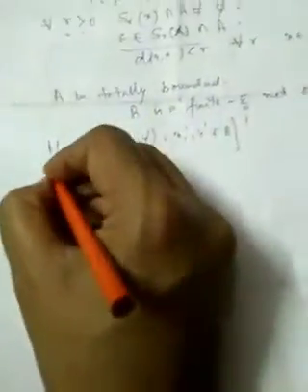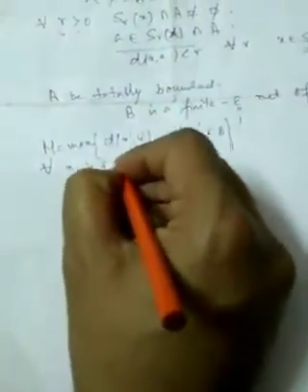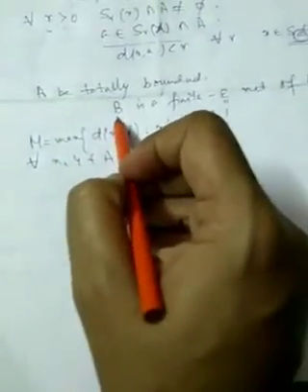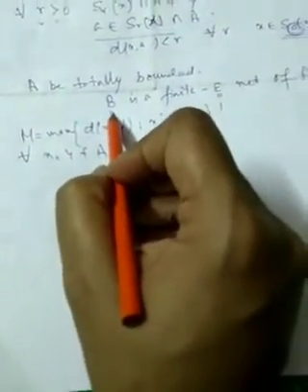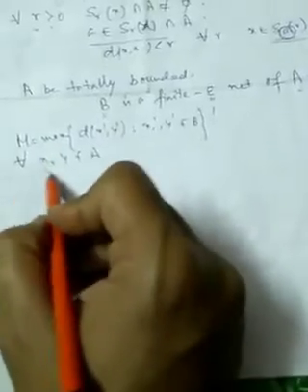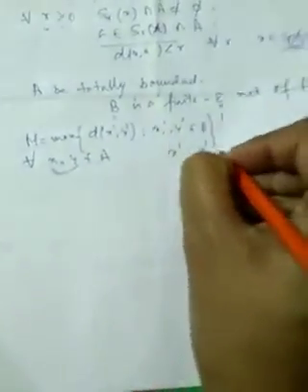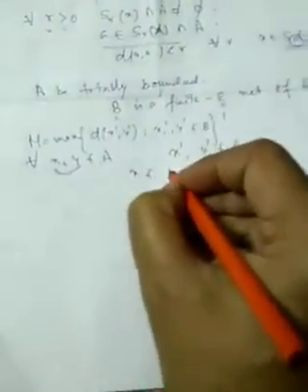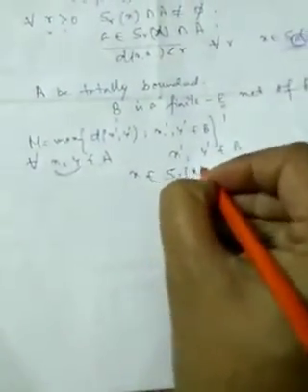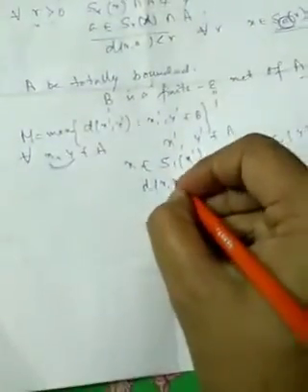Now for every x and y from A, as B is the finite epsilon net, or rather 1-net, if we choose any 2 points, then there exist points x' and y' in B such that x belongs to S(x', 1) because it is the epsilon net, and y belongs to S(y', 1). So d(x, x') is less than 1, d(y, y') is less than 1.